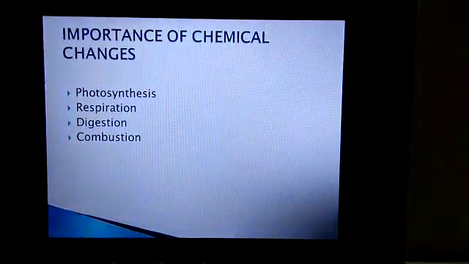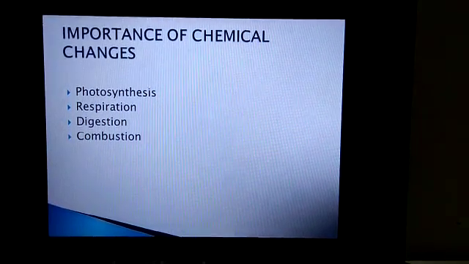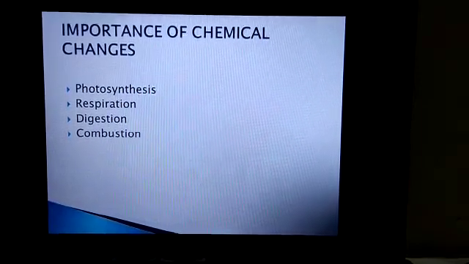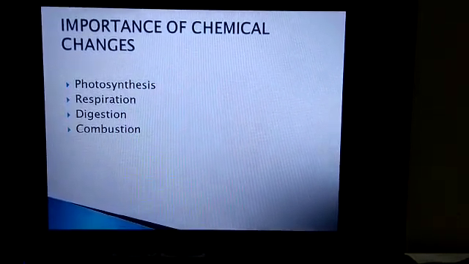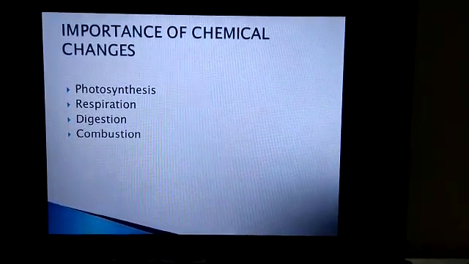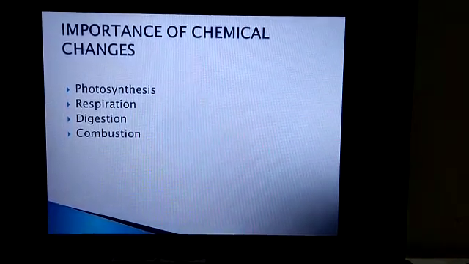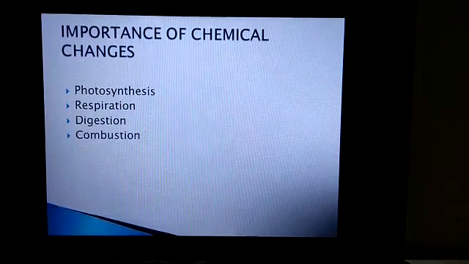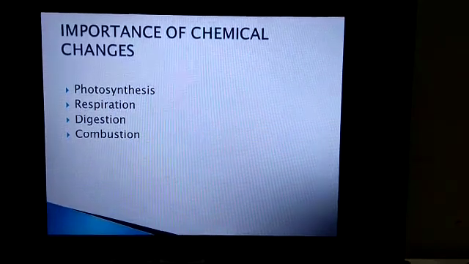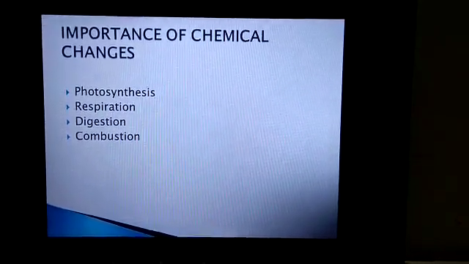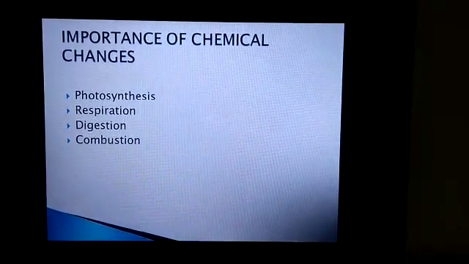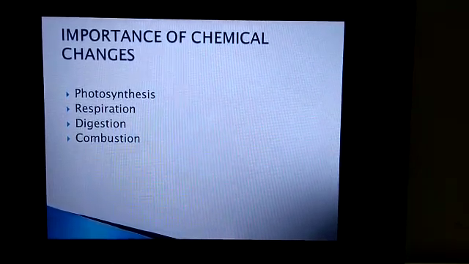Now the next is the importance of chemical change. Chemical change is an important process for our everyday life, and chemical change can be natural or it can be man-made also. So the first importance is photosynthesis. Photosynthesis is a chemical change because with the help of photosynthesis, plants prepare their own food by using carbon dioxide and water in the presence of sunlight.